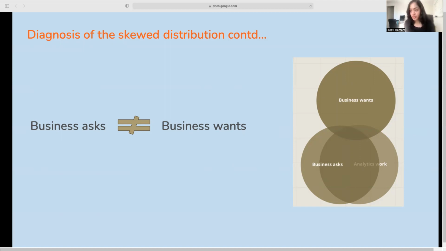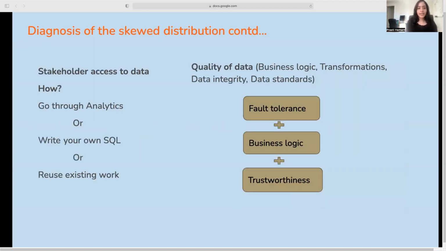So the skewed distribution that you saw earlier was exactly this. So the team was creating value, but the value was limited to what can be derived from simple techniques, which is obvious. There is only so much information you can extract from simple transformations or simple techniques. So what led to this? What led stakeholders to always ask for simple things from analytics? Our investigation led us to two reasons.